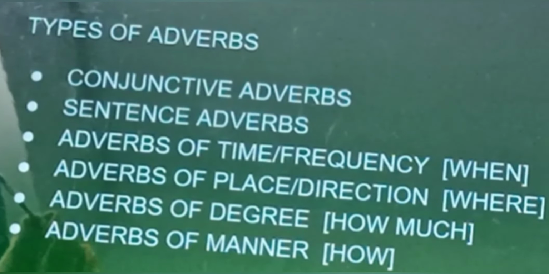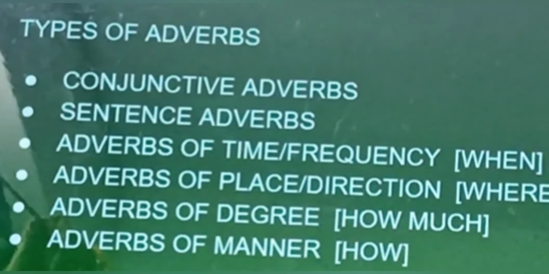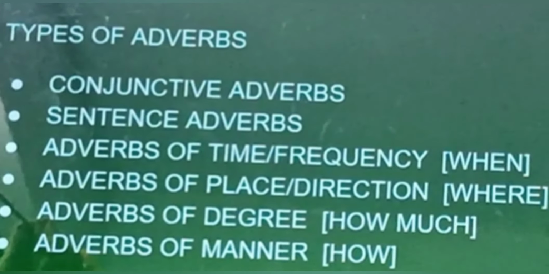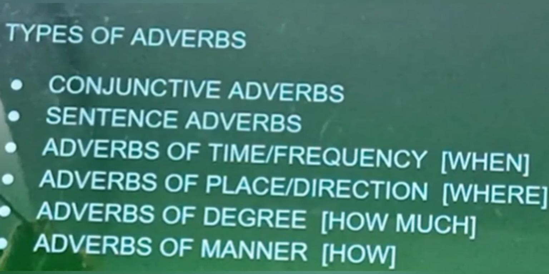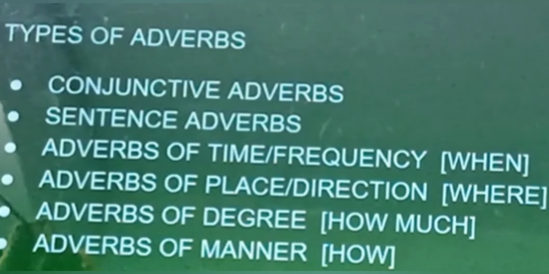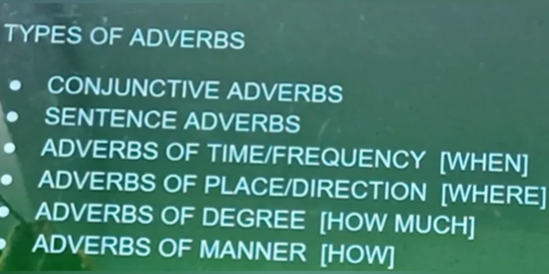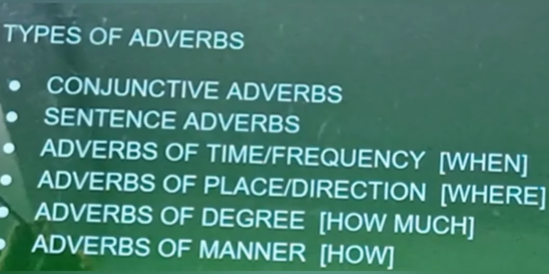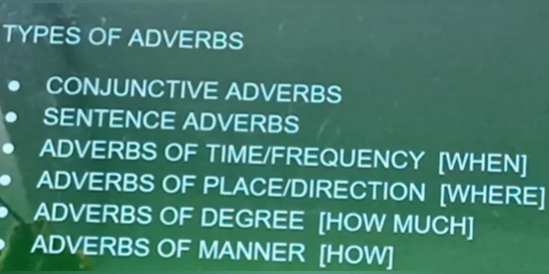Next one, conjunctive adverb. A conjunctive adverb, adverbial conjunction or subordinating adverb, is an adverb that connects two clauses by converting the clause it introduces into an adverbial modifier of the verb in the main clause.